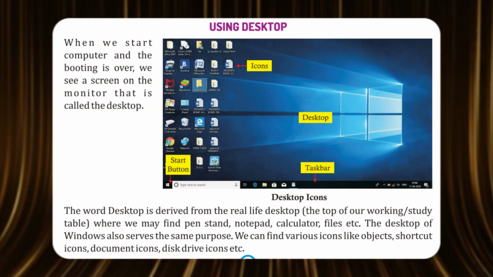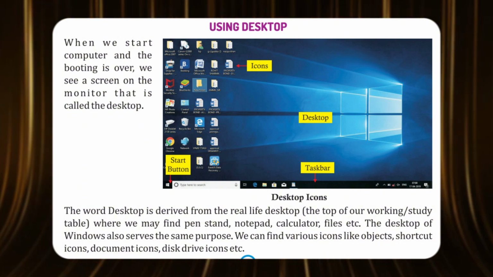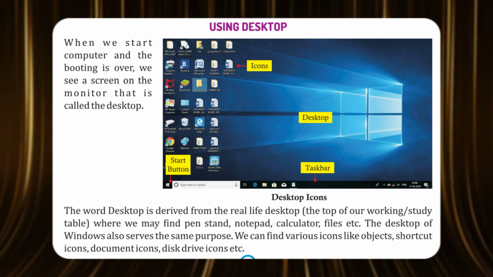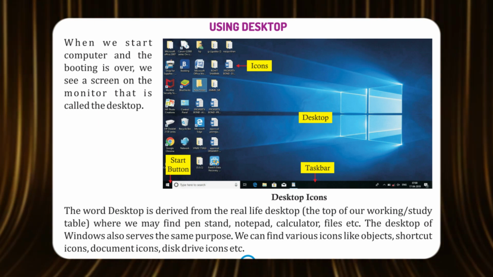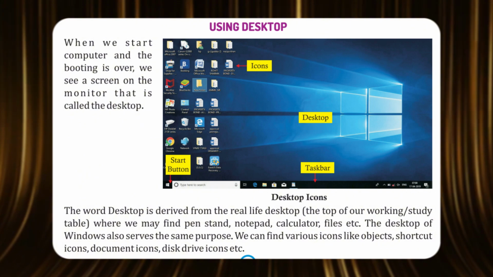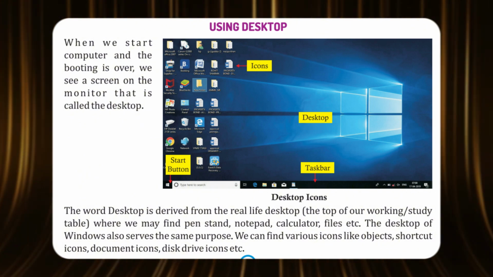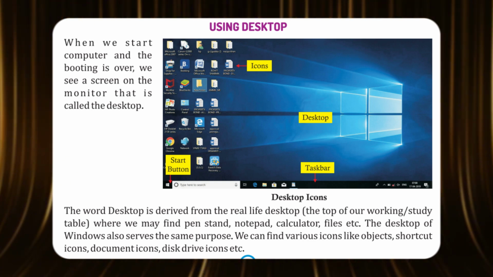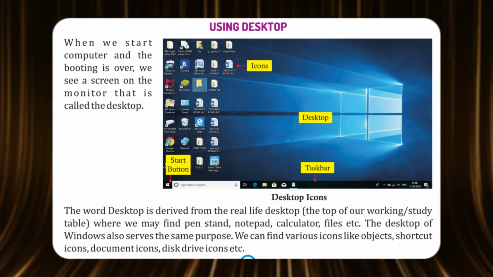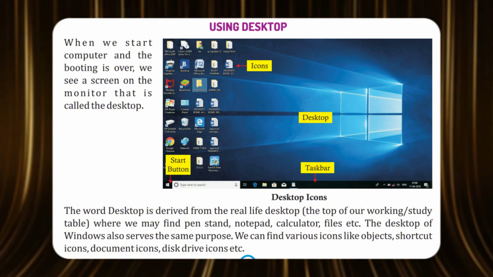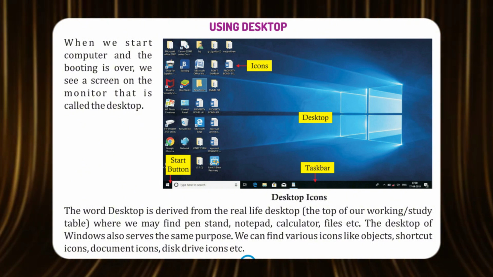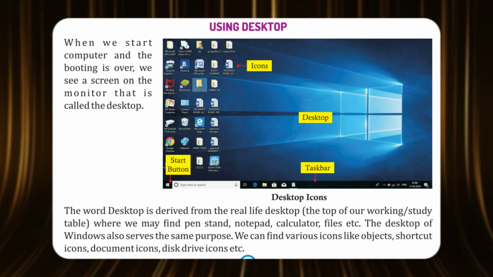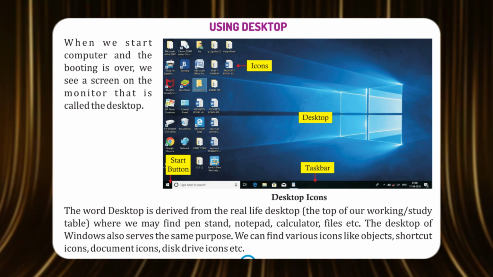Using desktop. When we start the computer and the booting is over, we see a screen on the monitor that is called the desktop. The word desktop is derived from the real-life desktop, the top of our working study table, where we may find a pen stand, notepad, calculator, files, etc. The desktop of Windows also serves the same purpose. We can find various icons like objects, shortcut icons, document icons, disk drive icons, etc.